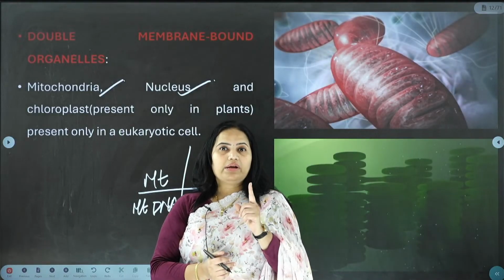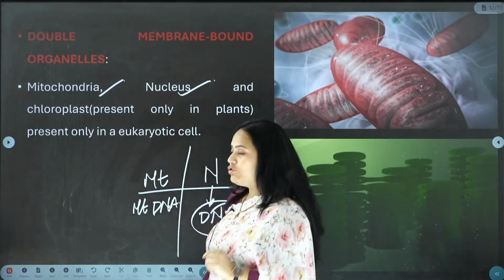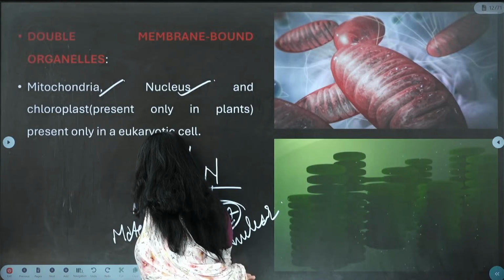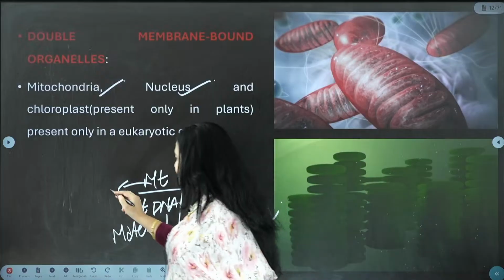Mitochondrial DNA is always from your mother's side. What you need to understand is that it is always maternal. You can't acquire mitochondrial DNA from the father.